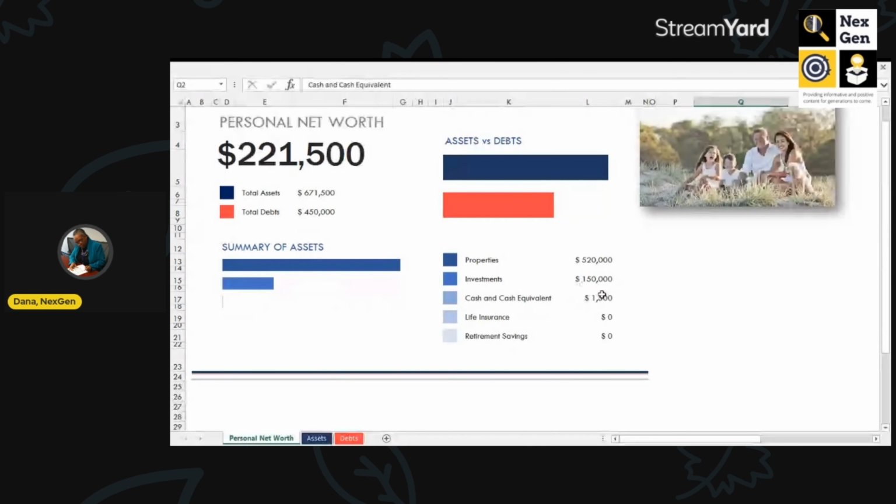$520,000. We have the investment, which is $150,000, and I believe that's from the CD. And the properties, I believe, are their vehicles and their house. And of course, the savings, which has $1,500 in there. So this one is a positive net worth. Although you remember that the house was $400,000, their personal net worth for this family is $221,000.